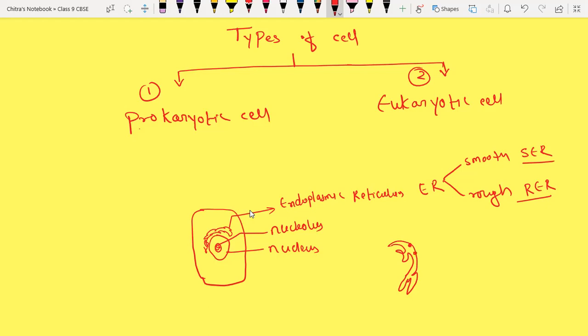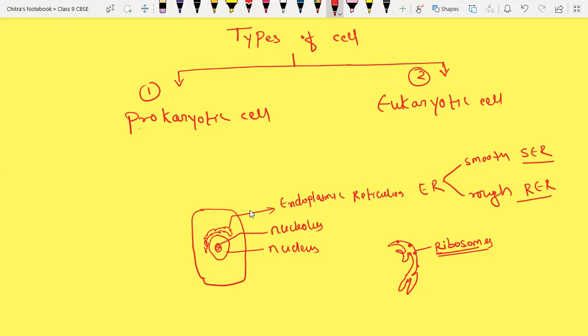See, those round structures are nothing but ribosomes. Do ribosomes have a membrane? Sir, ribosomes do not have any membrane, right? They do have, that's why they appear round in structure. Because inside the ribosome we have the genetic material, which is nothing but RNA. And the ribosomes help during protein synthesis.